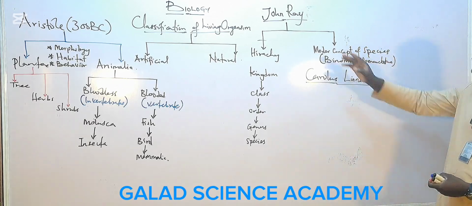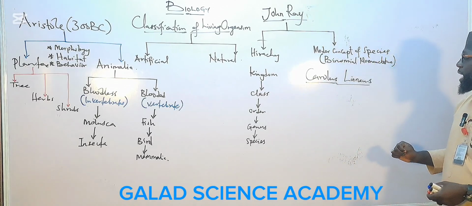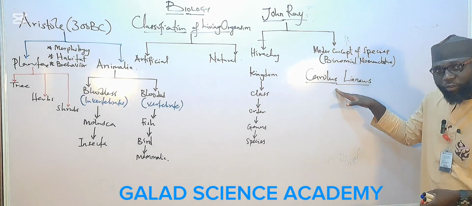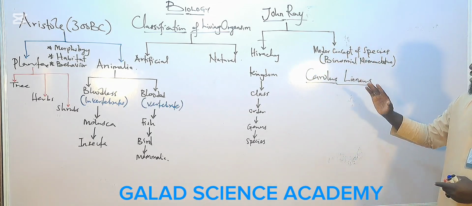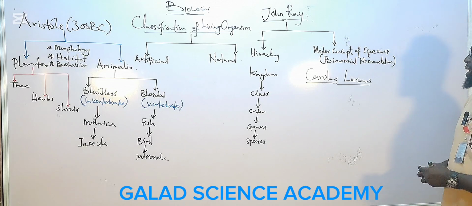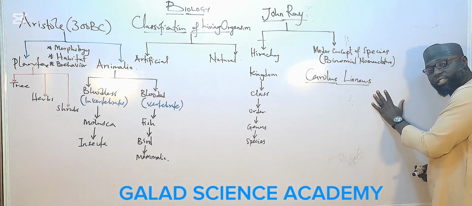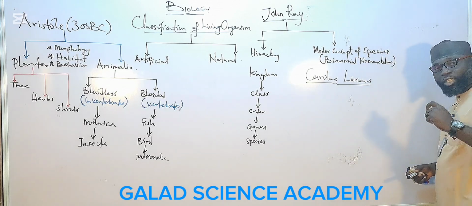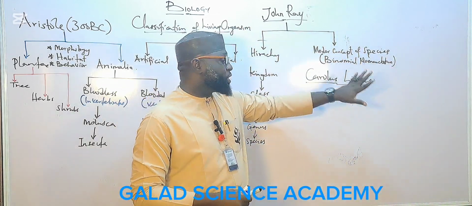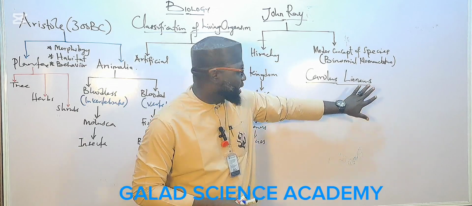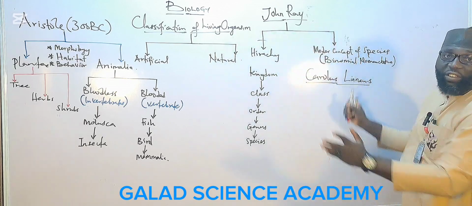So this Carolus Linnaeus came after John Ray. And what is the contribution of Carolus Linnaeus in the classification of living things? Before I go to this contribution, this Carolus Linnaeus is the guy that came from Sweden, so we call him a Swedish botanist.